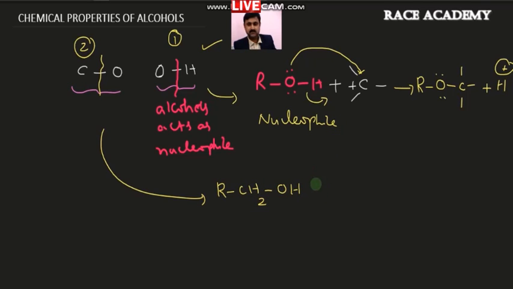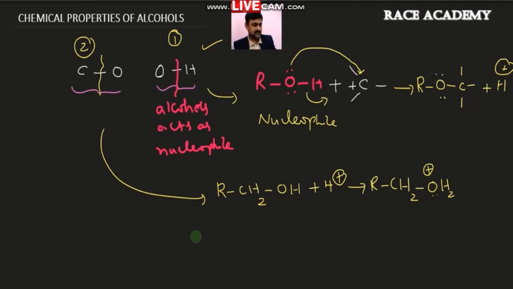that means if you take alcohol, RCH2OH, and it is treated with a proton, then what will happen? Automatically protonation takes place, and RCH2OH will become RCH2OH2 plus, with a positive charge developed over the oxygen.